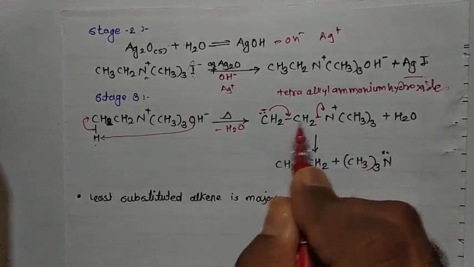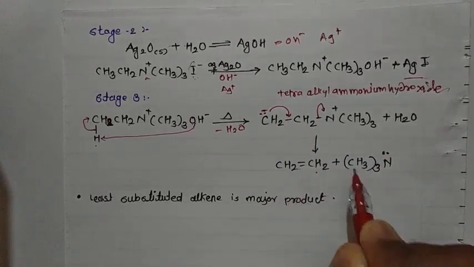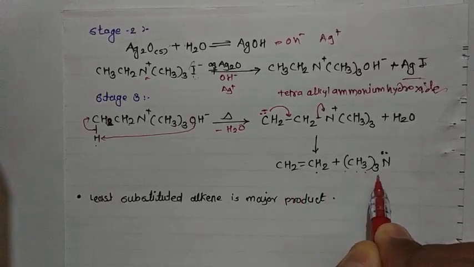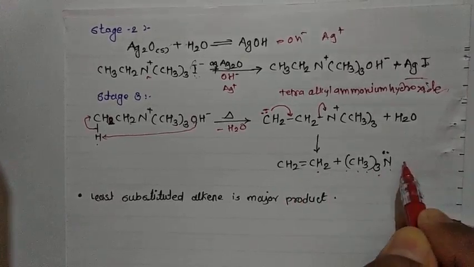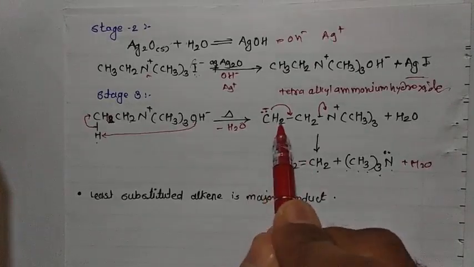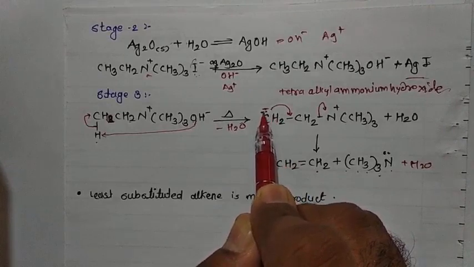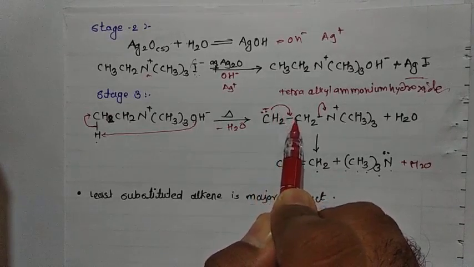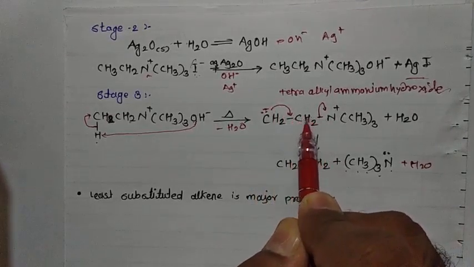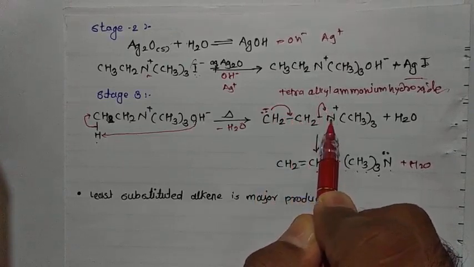So in the end our product is CH2 double bond CH2 plus N with CH3 three times, and the byproduct is water. Here this carbon shares its electron with this carbon, and because of that the carbon and nitrogen bond breaks and this electron shifts totally onto the nitrogen.